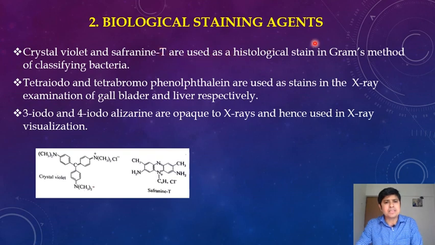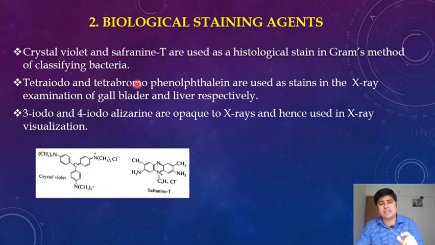Biological staining agents like crystal violet and safranine T are used as histological stains in Gram's method of classifying bacteria.